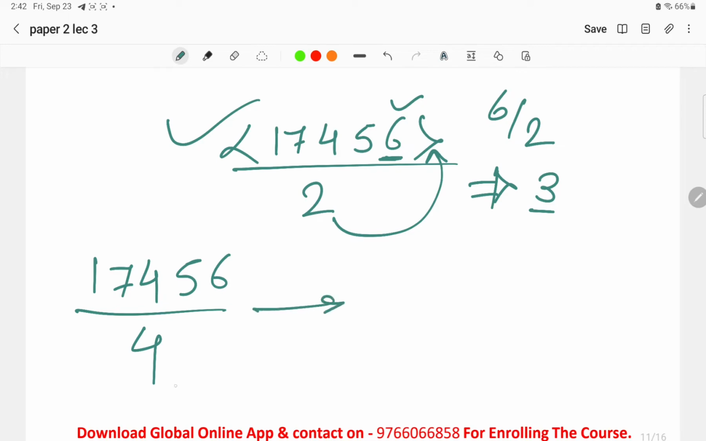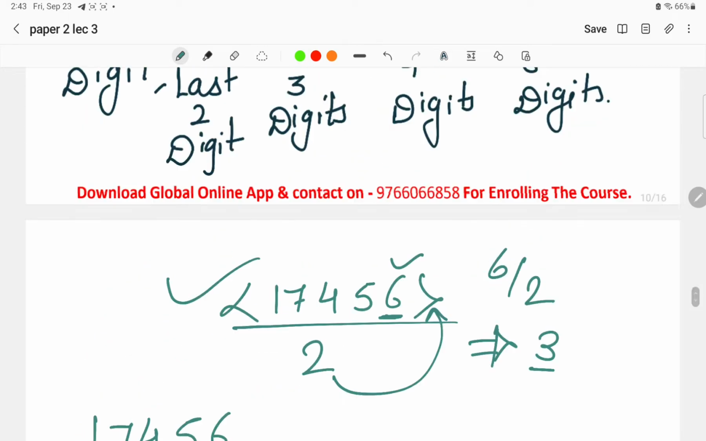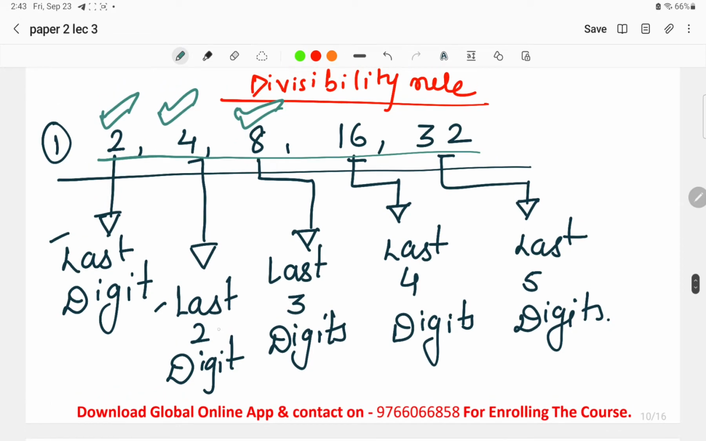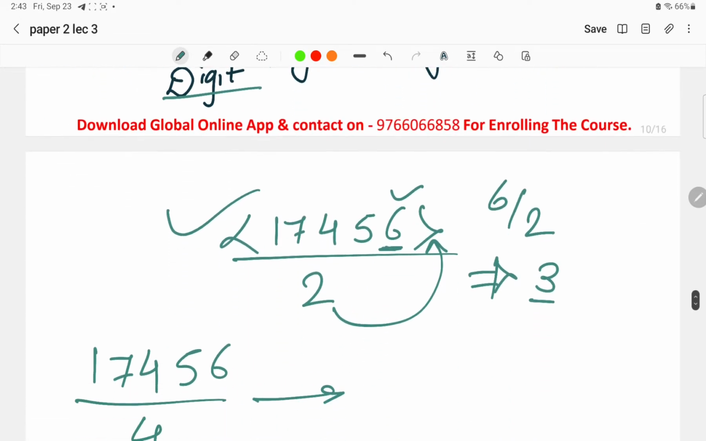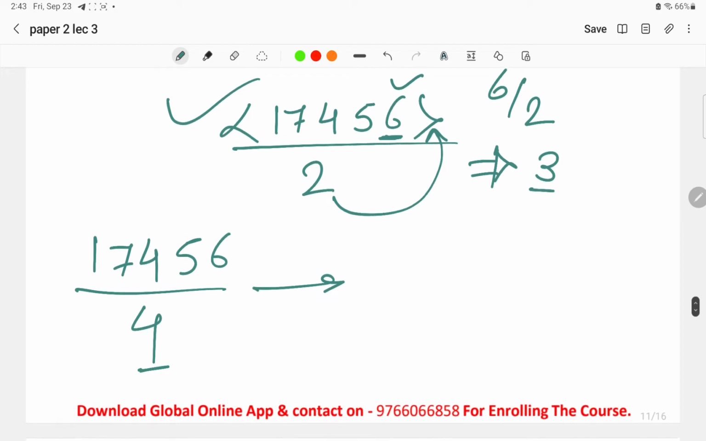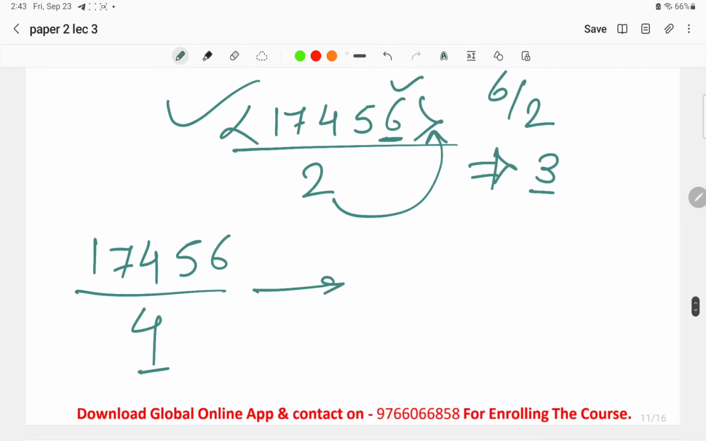Okay, now moving on to the divisibility rule for 4. What we have to check in the divisibility rule of 4 is the last 2 digits. Now 56. Is 56 divisible by 4? If it is divisible by 4, it means that the complete number is also divisible by 4.